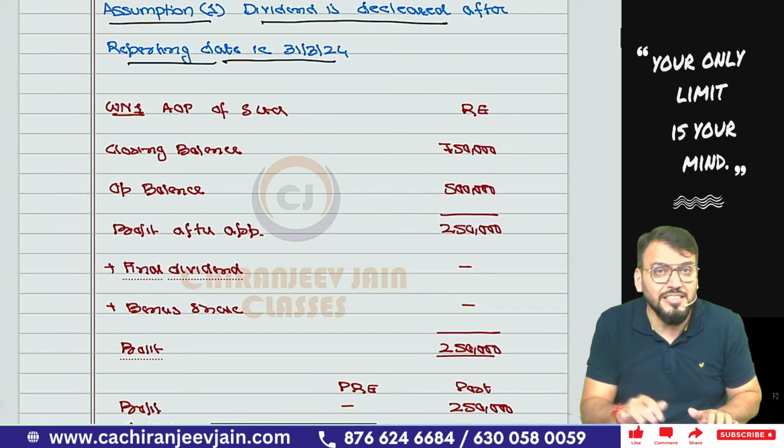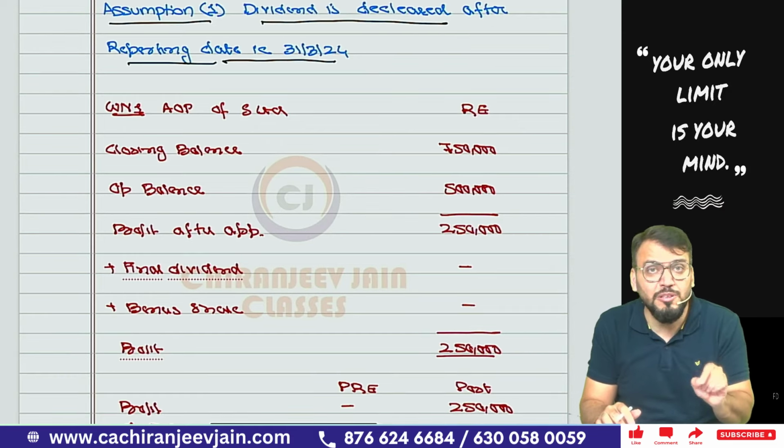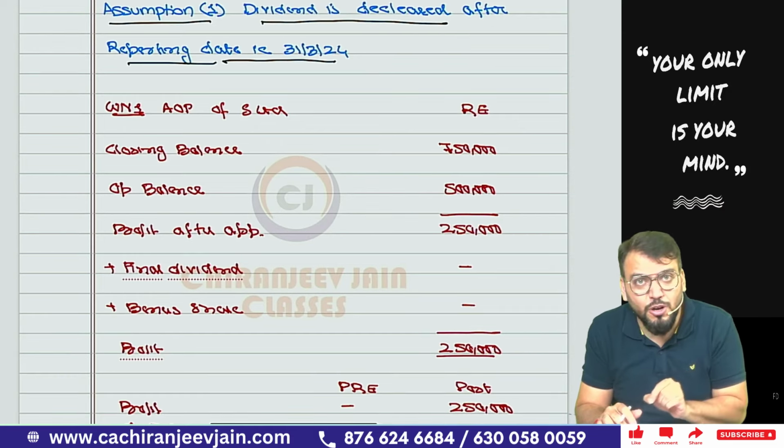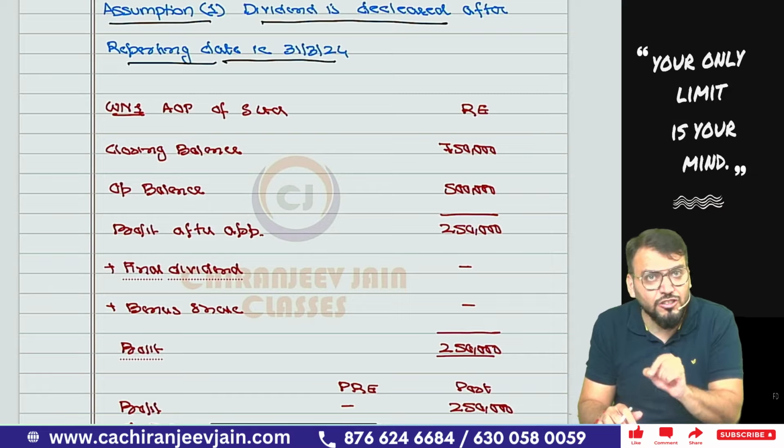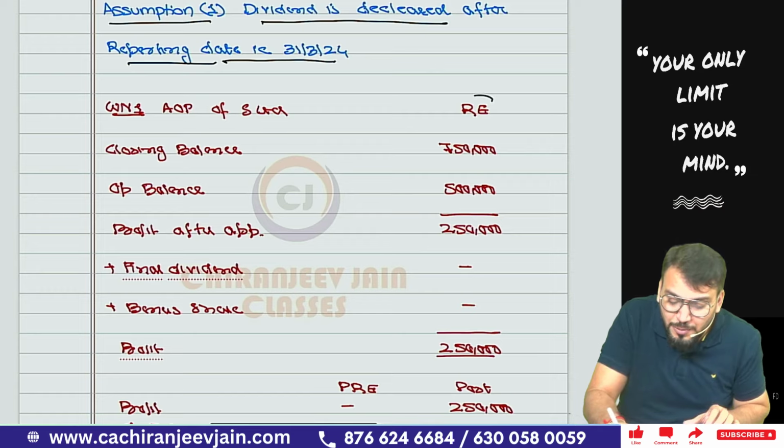So in this case, first we'll do working note number 1. We'll prepare the analysis of profit of S Limited. Analysis of profit of S Limited. So you can see they have given only retained earnings.